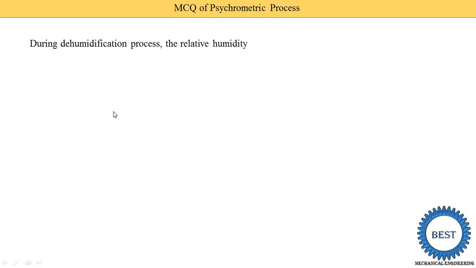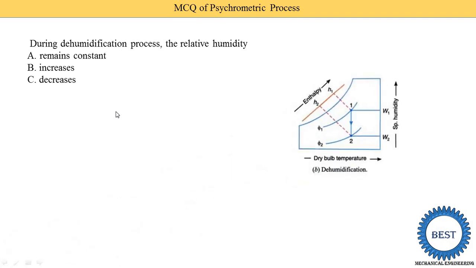During the dehumidification process, the relative humidity remains constant, increases or decreases? Here you see this is the dehumidification process. It is phi 1 and phi 2. The phi 2 line is lower than phi 1, so that means the relative humidity is decreased. So option C is the correct answer. The relative humidity is decreased during the dehumidification process.